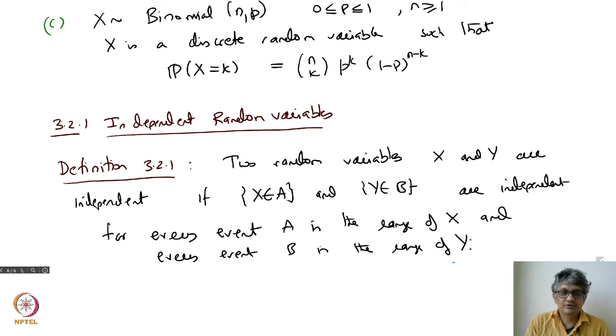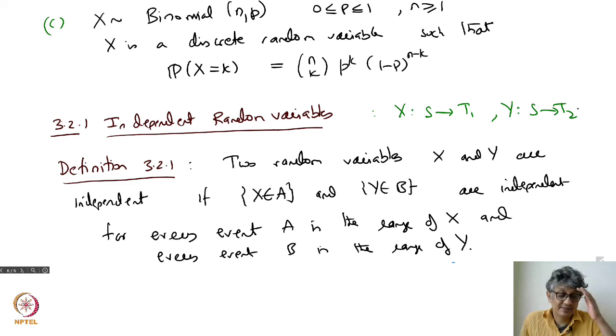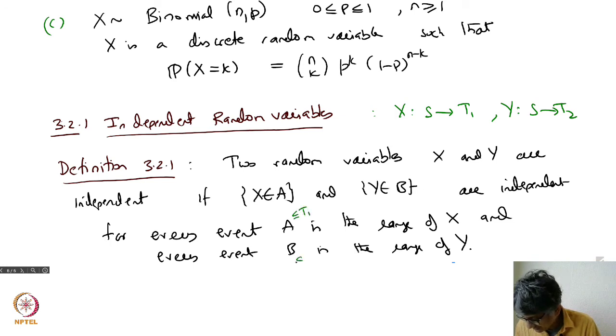X can go from, let's say, S to some T1, and Y can go from S to some T2. They are all functions on the same sample space, but they're independent if X in A and Y in B are independent for everybody in the range of X and everybody in the range of Y. So A is a subset of T1 and B is a subset of T2.